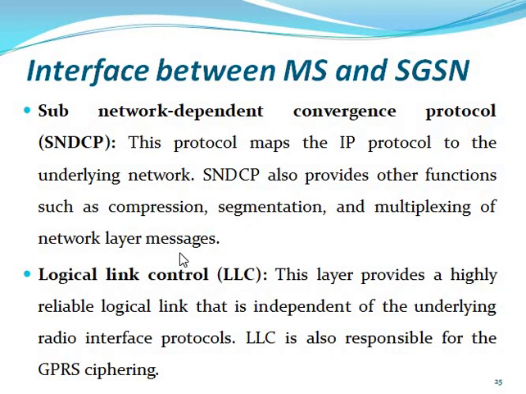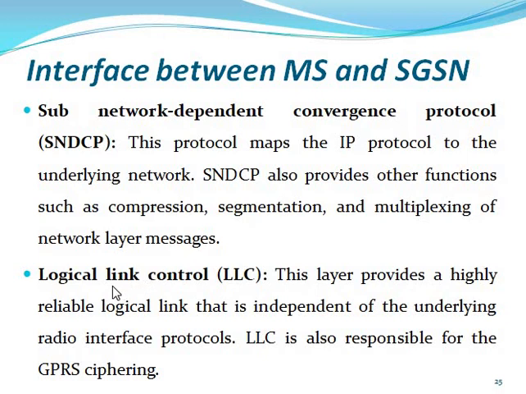So what is used between MS and SGSN? Mostly the conversation is used for compression of the file and segmentation of the data. If your file is sent compressed from the user side, then the message is also sent as packets. This is like a zip file. So this is the encoding, and segmentation is provided.